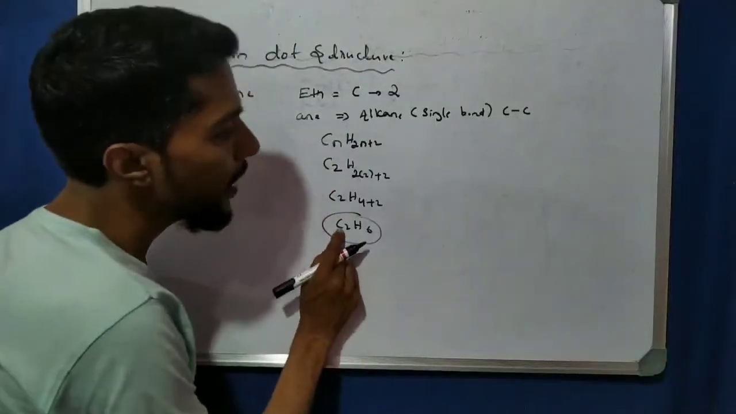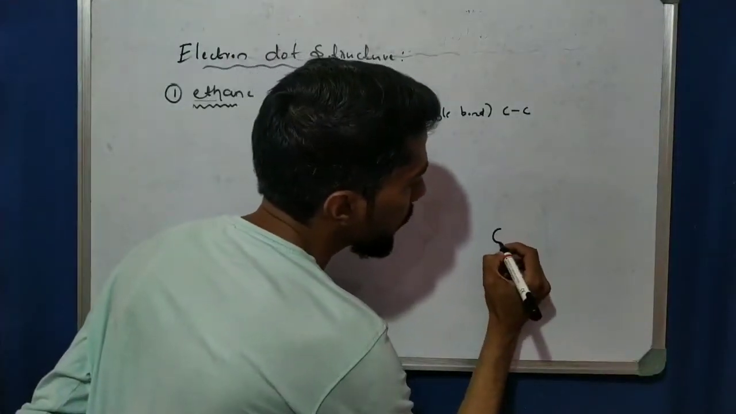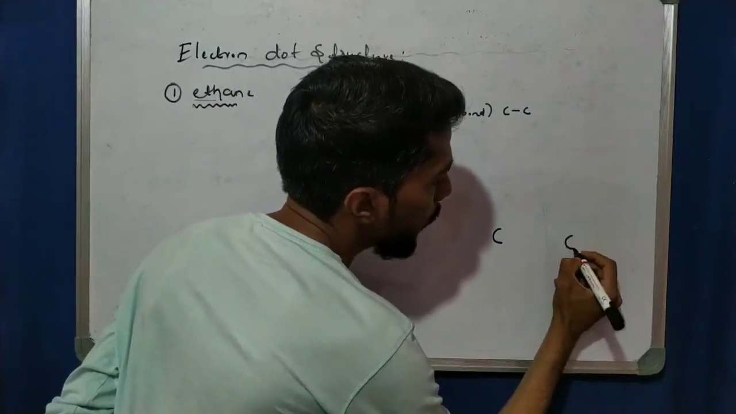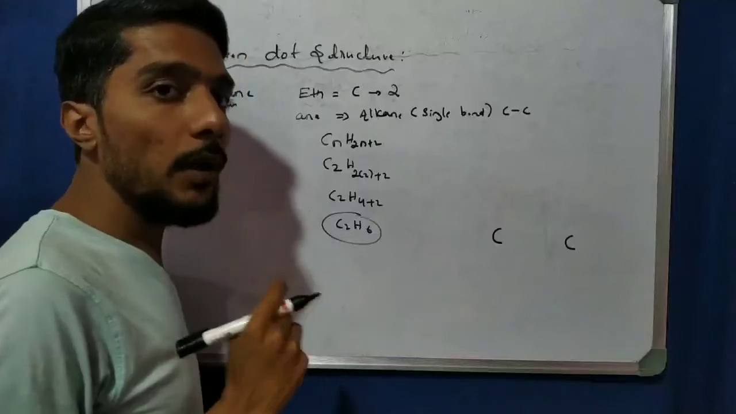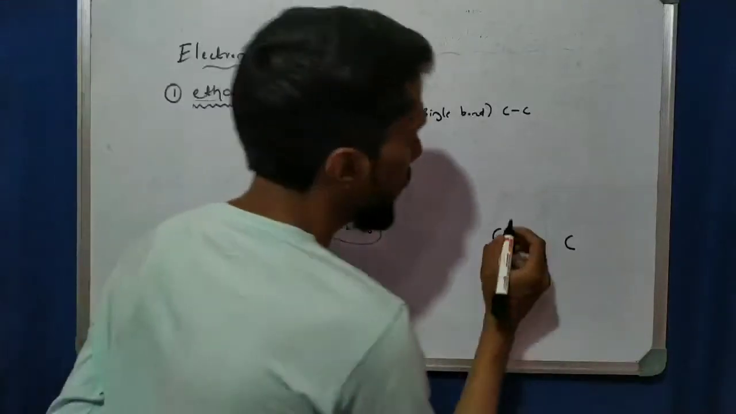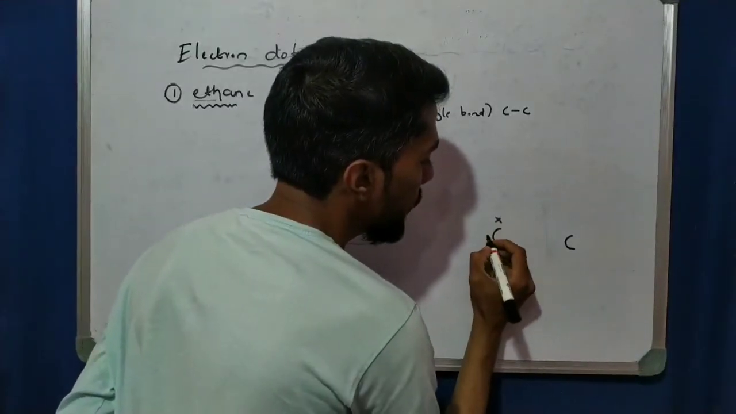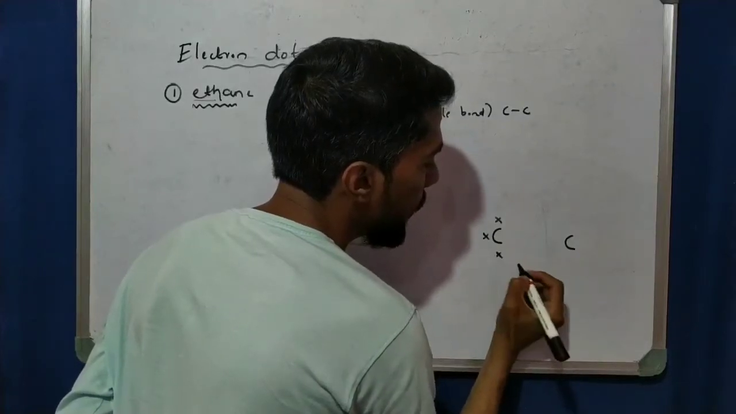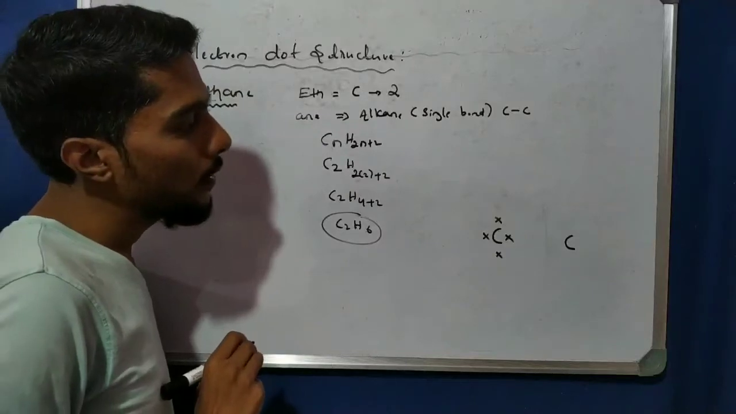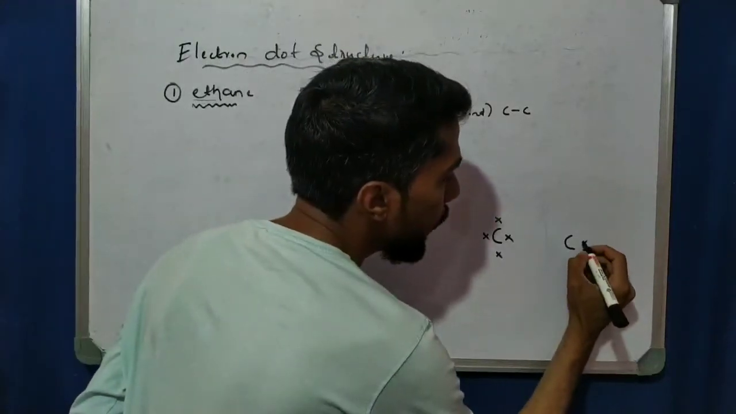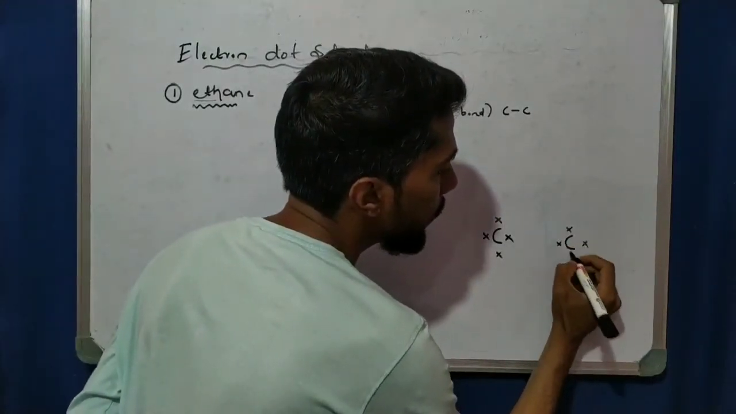So see here, how many carbons are there? 2 carbons are there. Okay, right? Now we know that one carbon has 4 valence electrons, right? So 4 valence electrons here: 1, 2, 3, and 4. So the crosses show the electrons, the number of electrons. Next, here also 4 electrons: 1, 2, 3, 4.